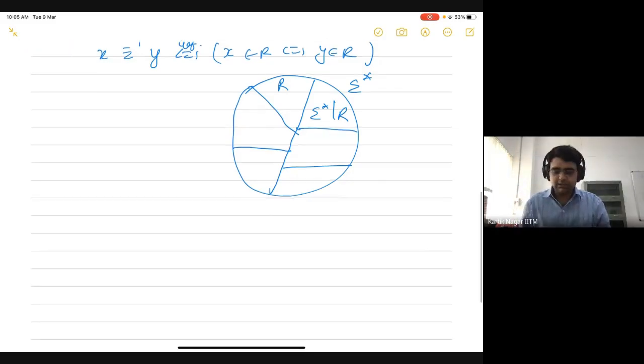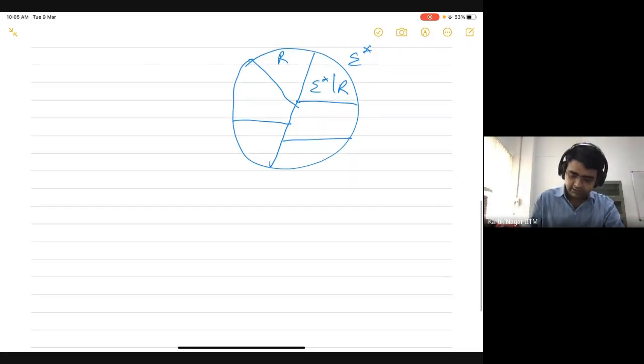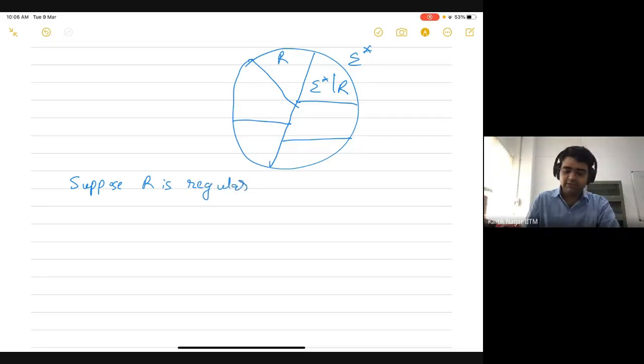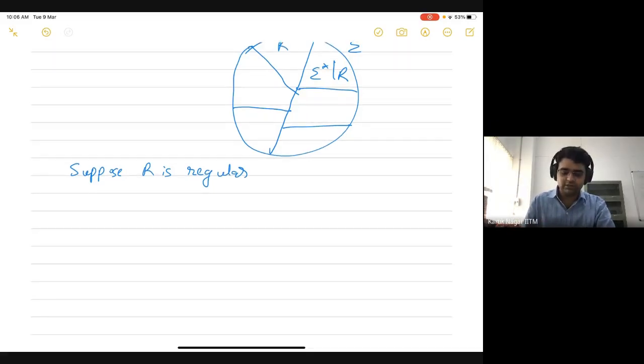Okay. So as I said, we are going to define a new MN relation which is induced by a regular language. Let's suppose that R is regular. We are going to define this MN relation independent of any automaton. So we are not going to consider any automaton. This MN relation is purely dependent only on R.